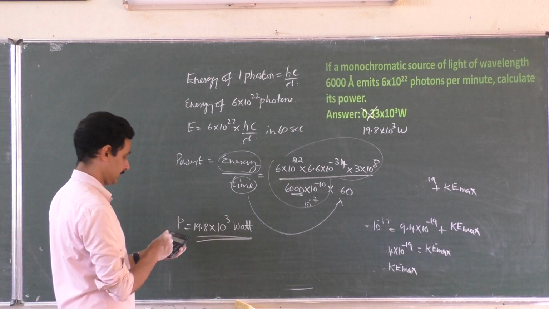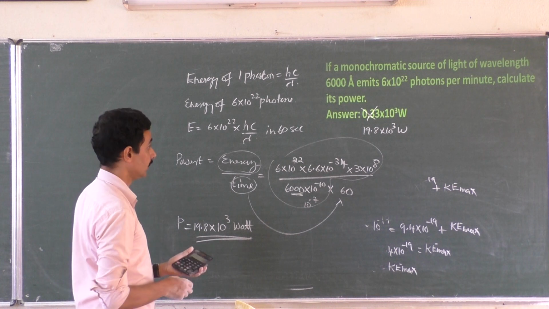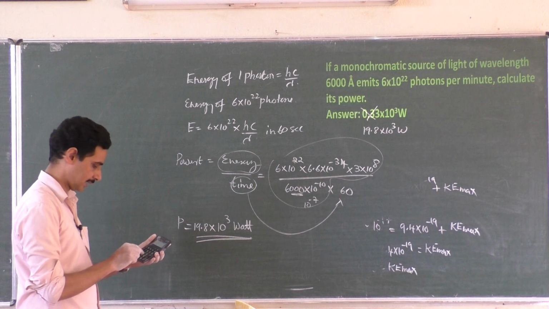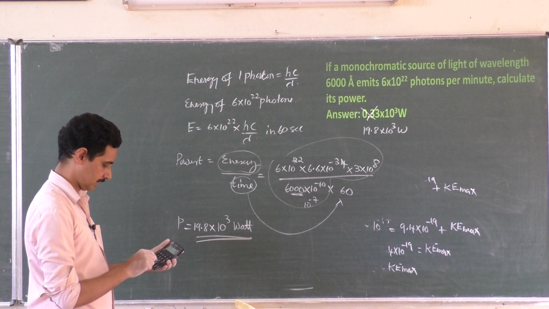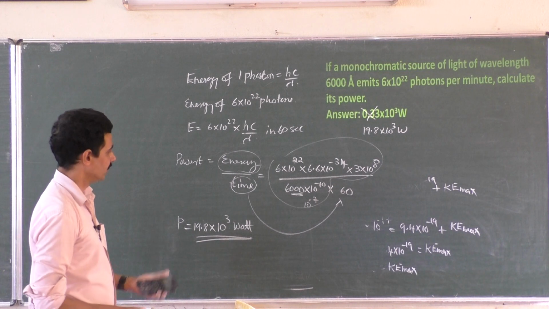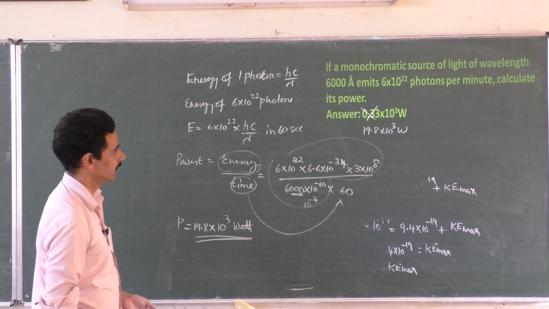Again, I'll check it. 6 into 6.6 into 3 divided by 6, 19.8 into 10 to the power 3 watt. May be wrong in answer.